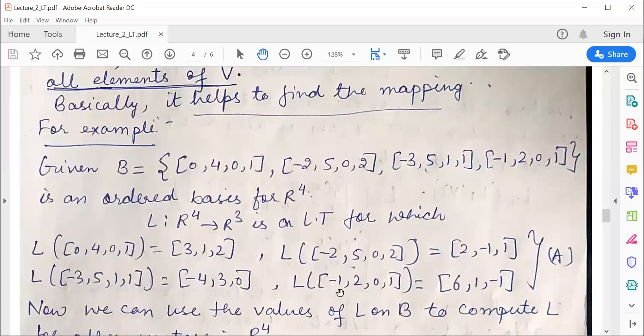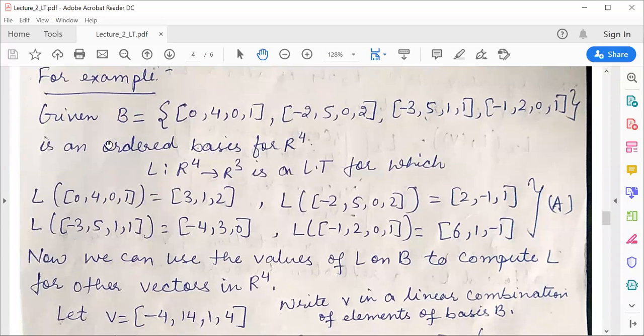Now let us consider one example for this. Given is B, which is an ordered basis for R^4. Whenever we are dealing with a basis in a linear transformation, we always talk about the ordered basis. Now, L is a linear transformation from R^4 to R^3, for which we know the action of the linear transformation on all the elements of the ordered basis of R^4.